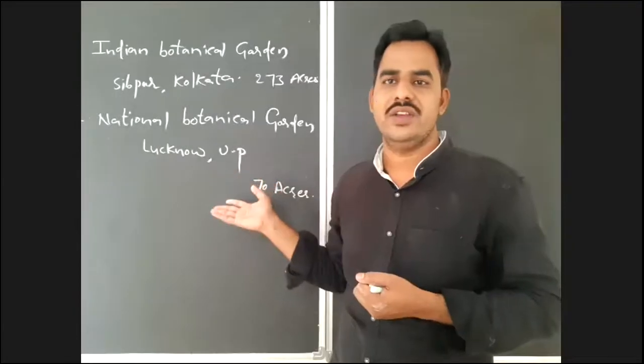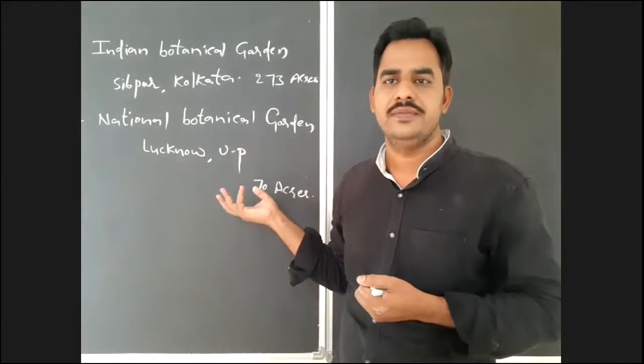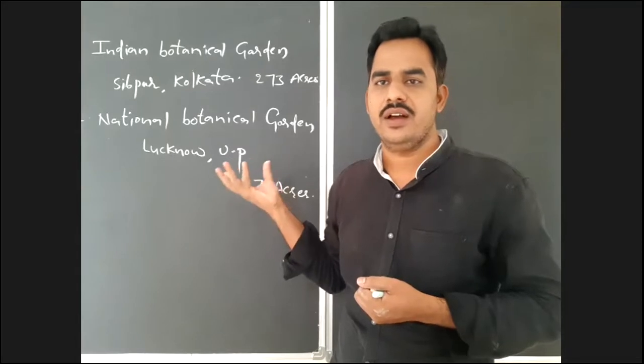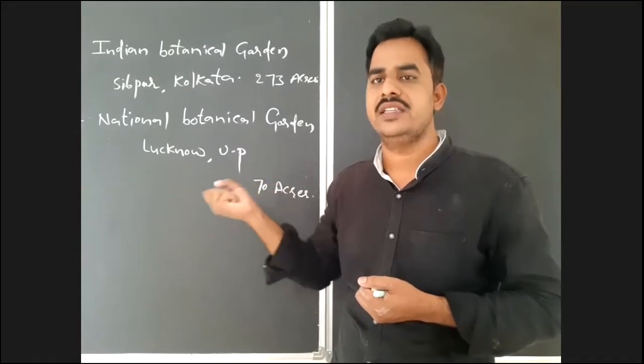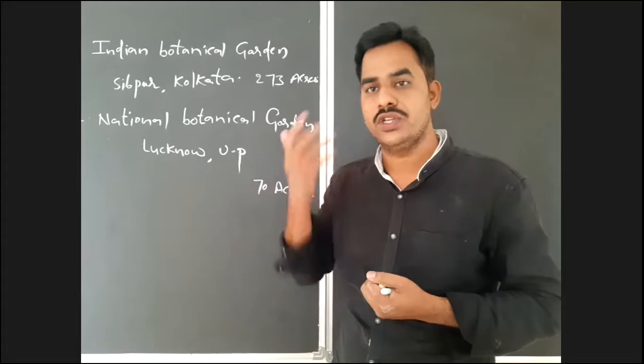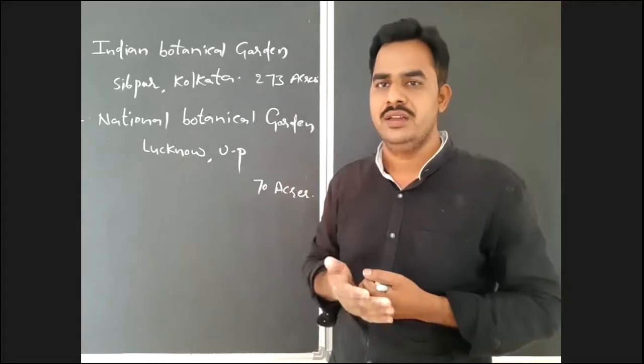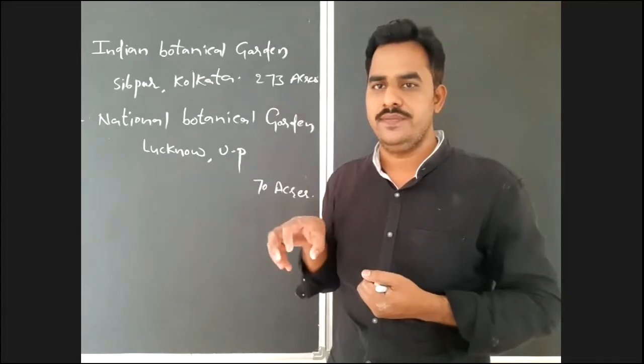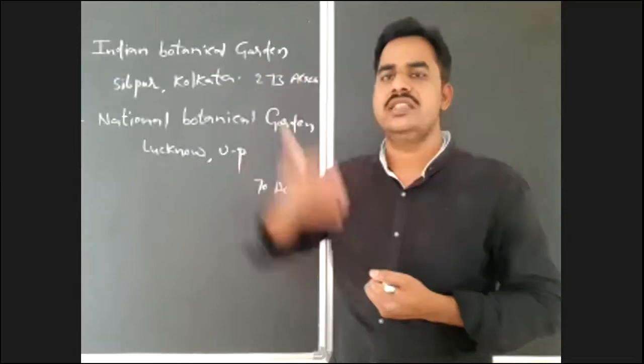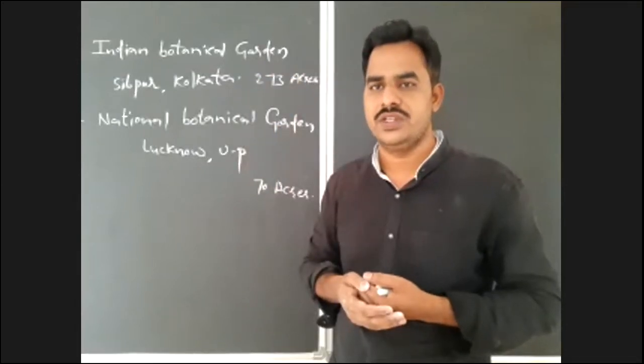And along with this, from this botanical garden, the seeds of rare and endangered species may be collected and preserved in the seed banks for future use. If that species goes extinct, and the seeds are preserved in the seed banks, then we can easily produce that type of species in future.